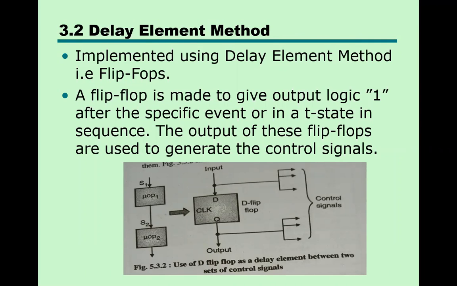Here the control signals follow a proper sequence. After one control signal, there is another control signal, the second control signal. The problem we have seen in the state table is minimized here, because every control signal is following a proper sequence. A specific time delay is given between two groups of control signals.